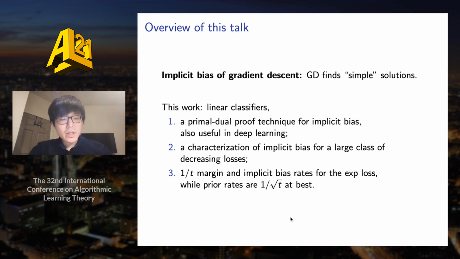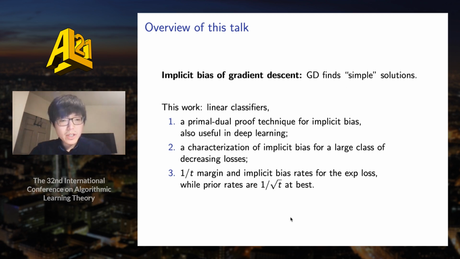In this work, we consider linear classifiers, but our result can also work for kernel methods such as the neural tangent kernel. First, we give a primal-dual proof technique for the implicit bias, and I will also mention that this proof technique can also be useful in deep learning. Second, while prior results are mostly focused on exponentially-tailed losses, we give a characterization of the implicit bias for a large class of general decreasing losses.